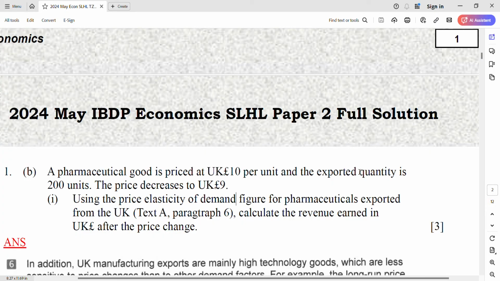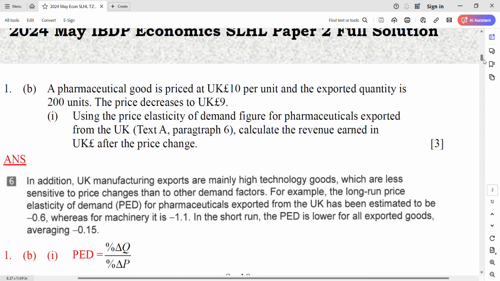So you need to look at the paragraphs. The paragraph I cut it for you already. Here, can you find the data? So many data, right? Negative 0.6, negative 1.1, negative 0.15. Which one is correct? Pharmacy. Oh, pharmacy export. Exactly, it is this one: negative 0.6. So bring out your calculator, find out the result. You know the PED is negative 0.6. You may pause the video for a while.